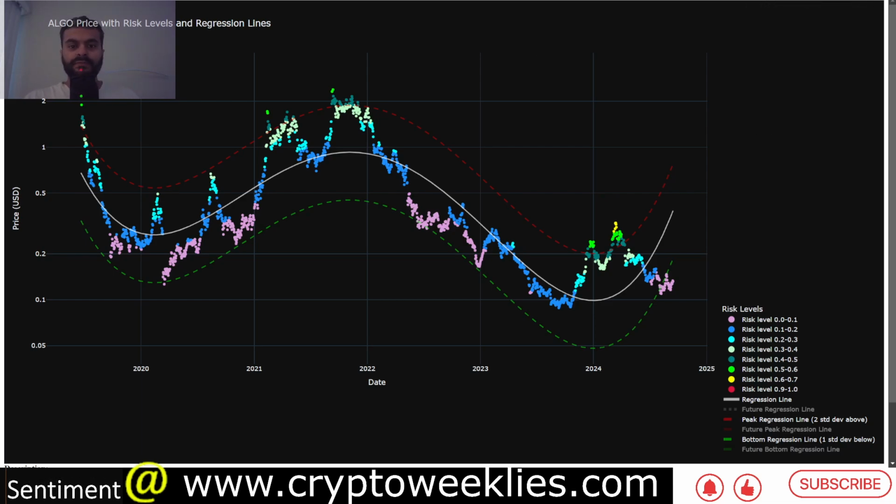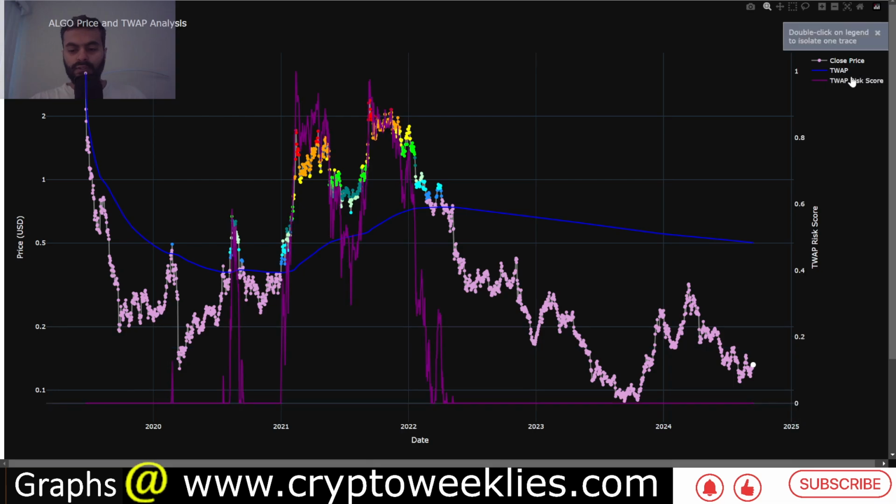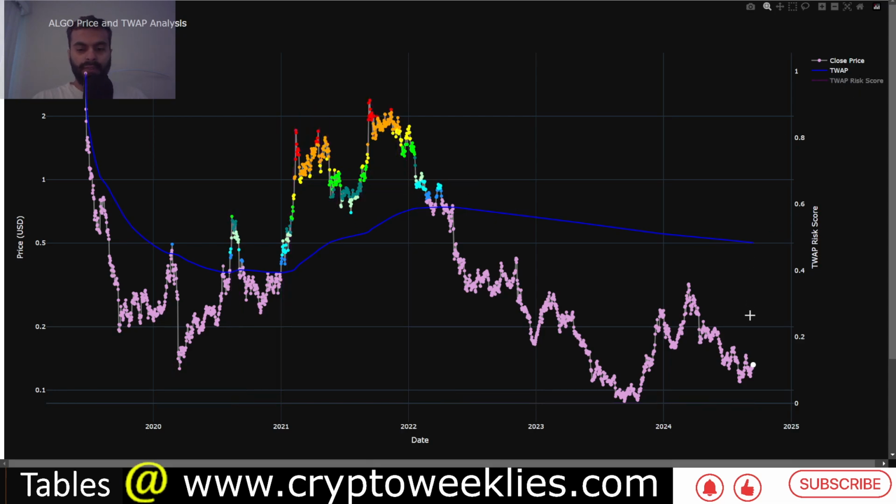If we look at the time weighted average price, this is another accumulation strategy for Algo. You can see that the time weighted average price for Algo is at around 50 cents, and whenever the price is below 50 cents, the key idea with this model is that it helps us identify the risk score. Right now the risk score is at 0, as the price is sufficiently lower than the time weighted average price. This model also helps us identify tops based on the proportional difference between the price and the time weighted average price. So these are the two accumulation related models for Algorand.